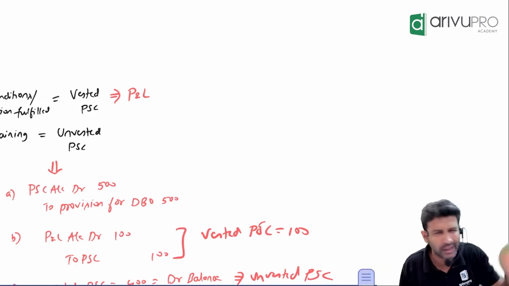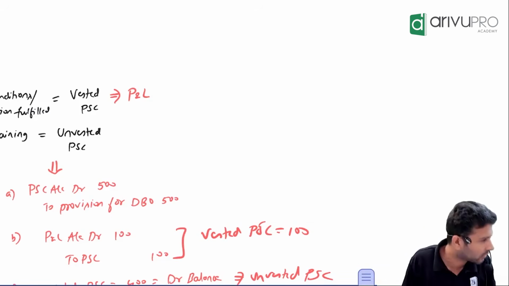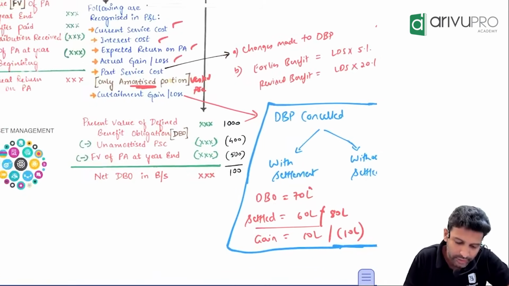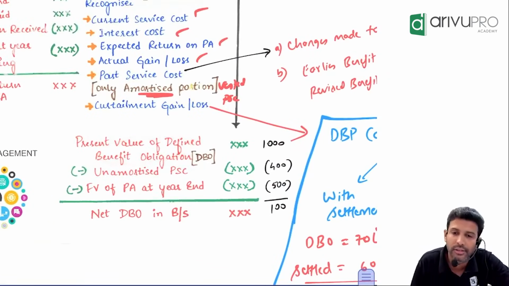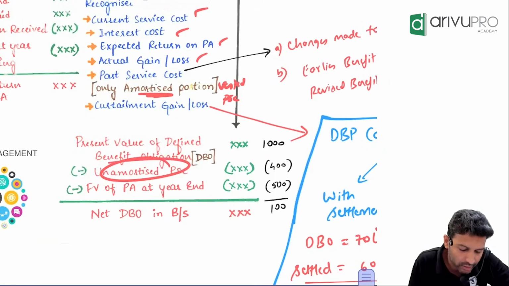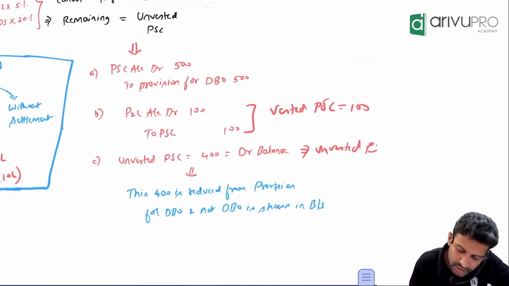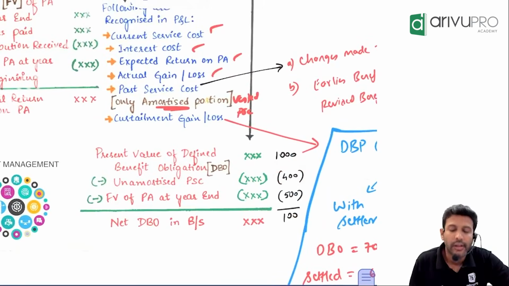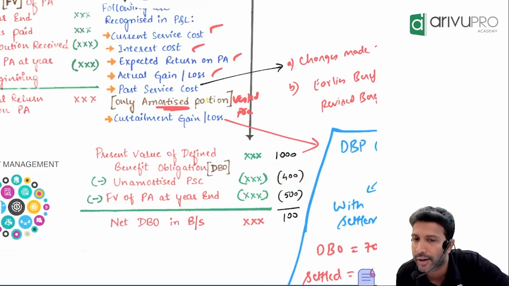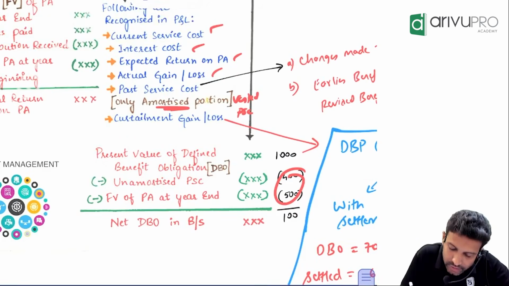So usually a debit balance scenario is very rare. So that is what I've written here. In the balance sheet, what are you going to do? First, take the provision for DBO balance. Let's say I've assumed it to be 1000. You will have unamortized past service cost. How much was unamortized past service cost? 400. Net it off. Then the fair value of plan assets at year ending, you net it off. That I've assumed to be 500. These two are debit. This one is credit.